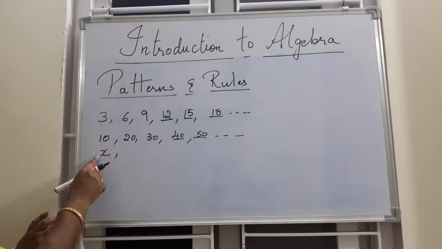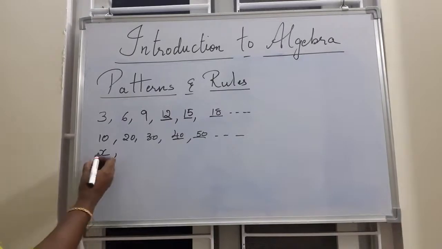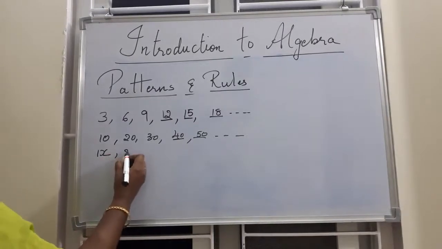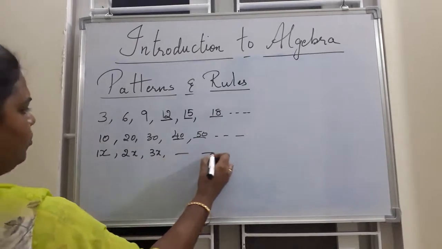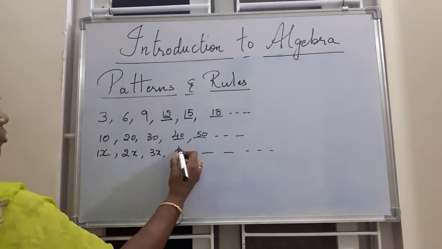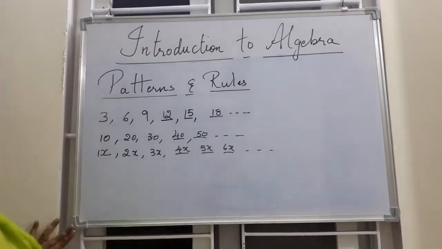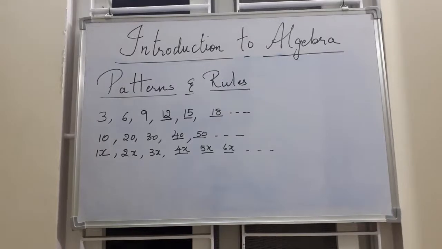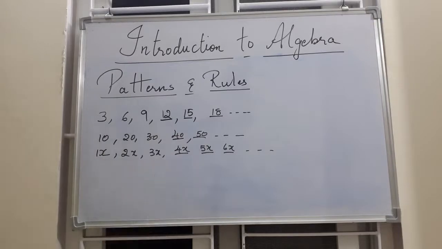If there is a single x also, it is like 1x. So x, next is 2x, 3x. Next, what can be the pattern? 4x, 5x, 6x and so on. Just x is also a number, okay? Don't get worried. So x, 2x, 3x, 4x, 5x, 6x. Like that, it follows one order.